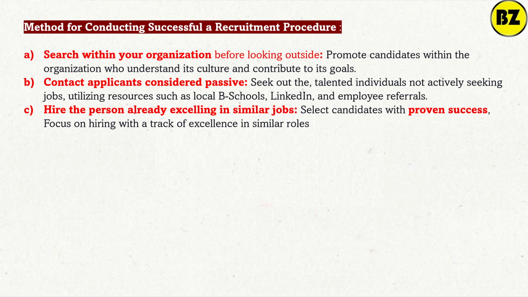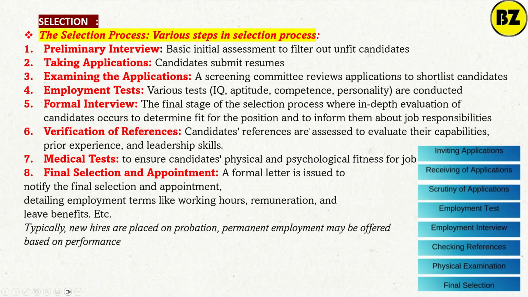Next, hire the person already excelling in a similar job. So select the candidate with proven success, focusing on hiring someone with a proper track record and an excellent resume. Obviously, we will hire the person who matches the current job description and has excellent experience in doing their job. So these are the methods for conducting successful recruitment. Then how to do the selection, right?